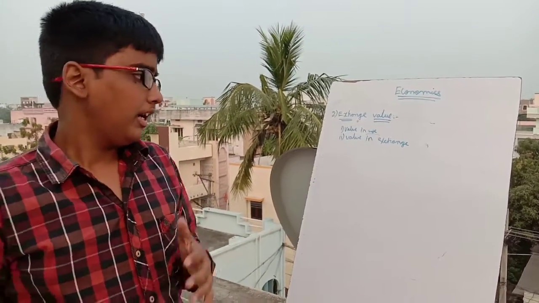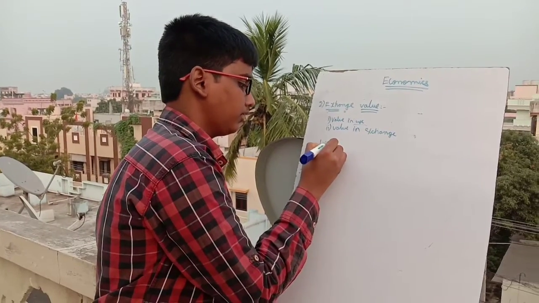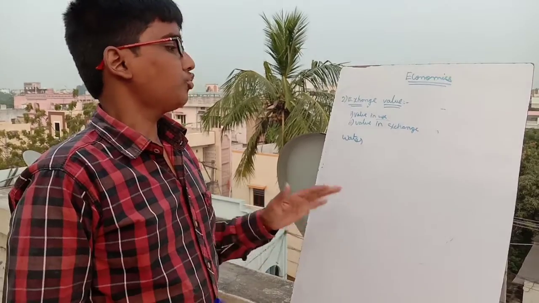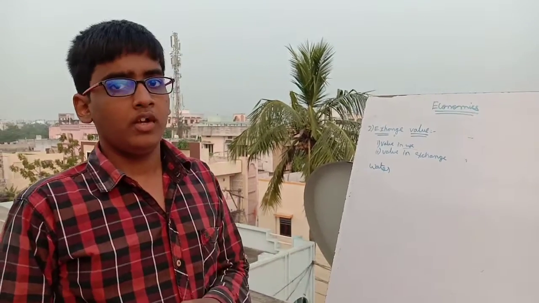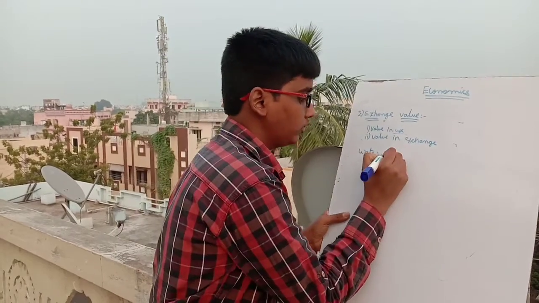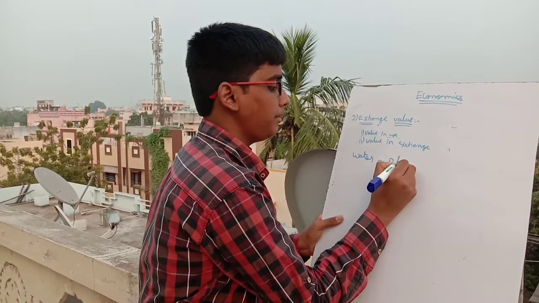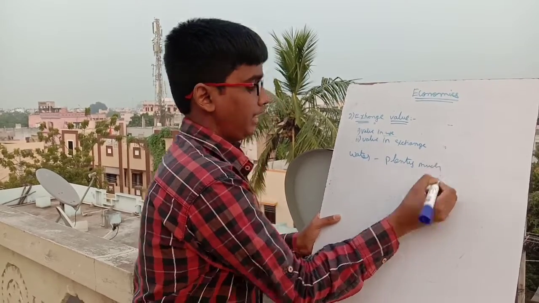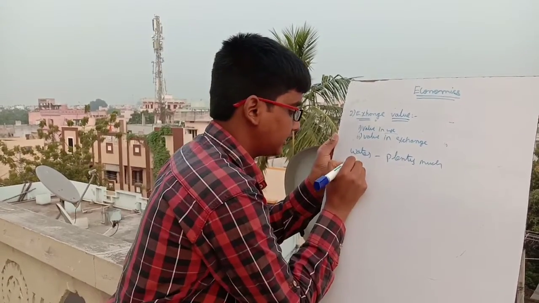For example, take water as an example. Do we use water in our daily lives or not? We will use water, right? In how much amount? In plenty of amounts. So here water will be used in plenty of amounts. But take the example of diamonds.